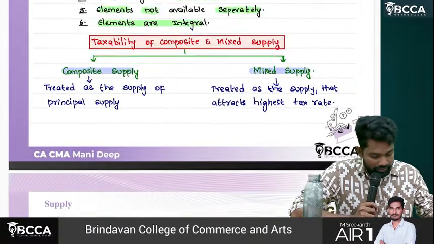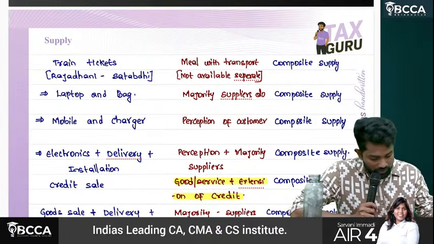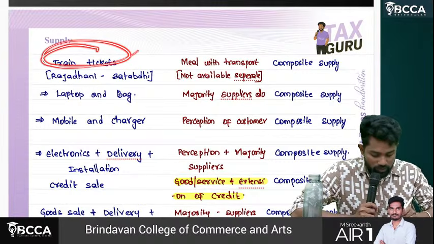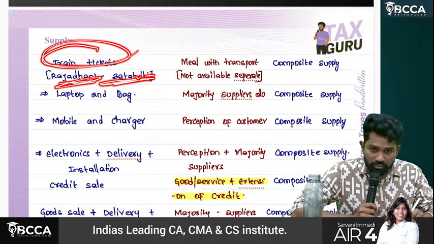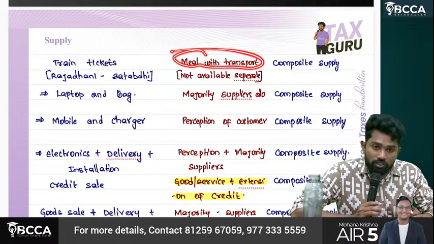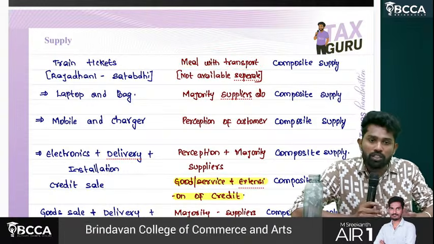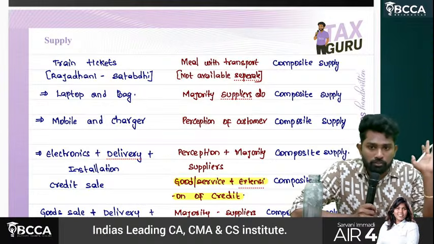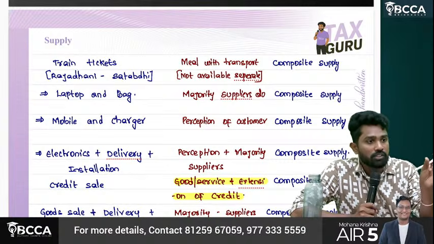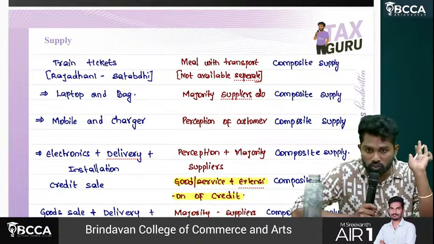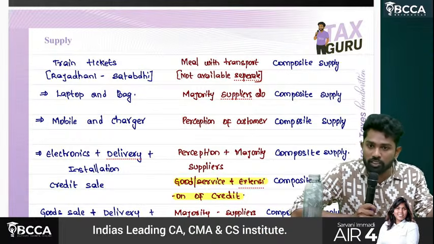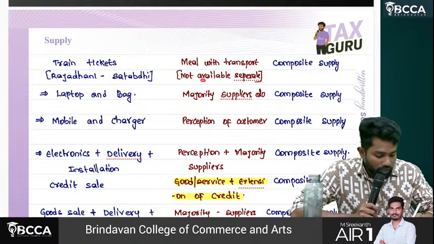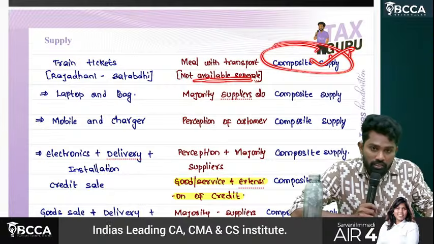See, there are certain examples for composite supply, sir. A person selling a train ticket, like Rajdhani Express, Shatabdi Express, where meal and transport are integrated. You cannot travel in this train without ordering food. I mean the travel price is inclusive of food cost. So food is not available separately in the train. If you have to travel, you need to take even the food also. Not available separately, it is what? Composite supply.